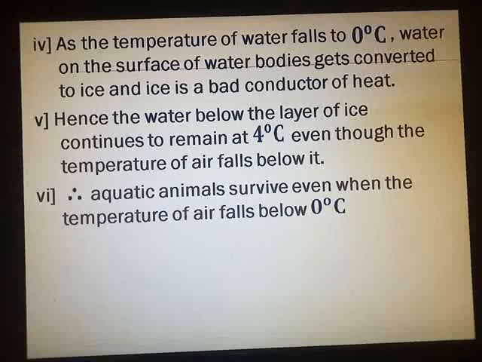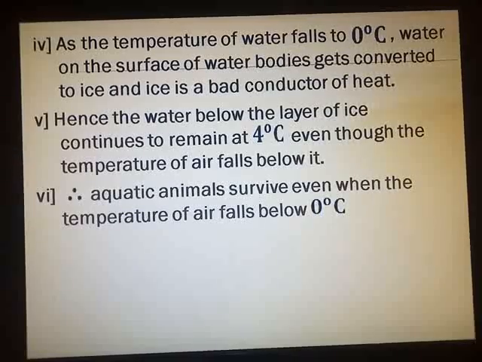Always keep the practice of writing brief answers point wise. Whether it is a give reason question, a 2 marks question, or a 3 marks question, you have to write the answers point wise. We move on to the next question.